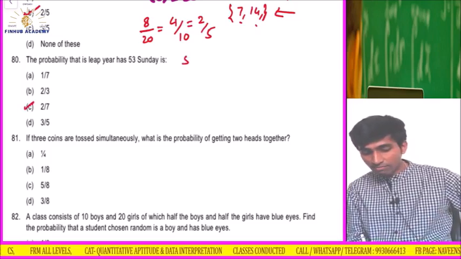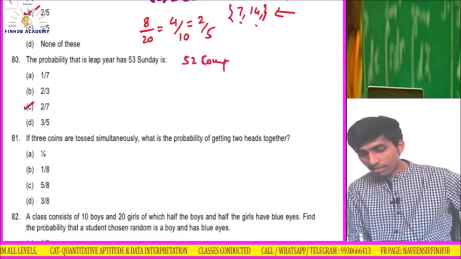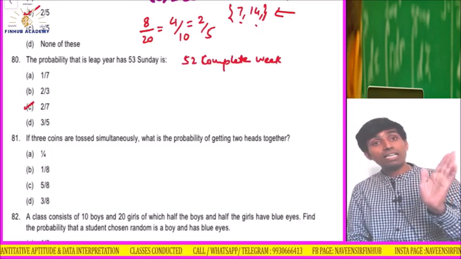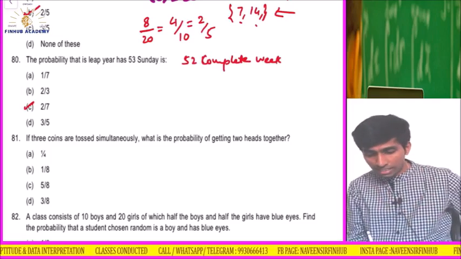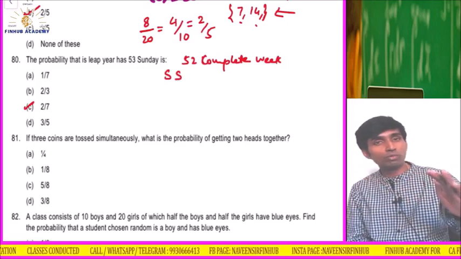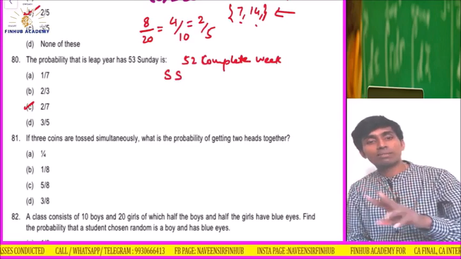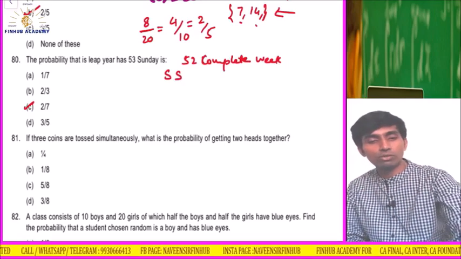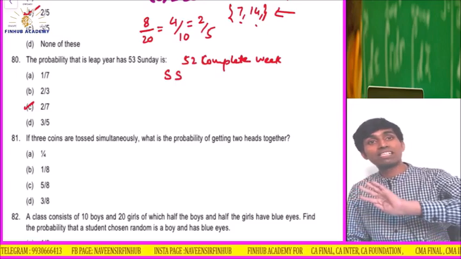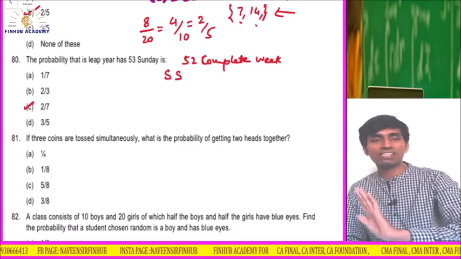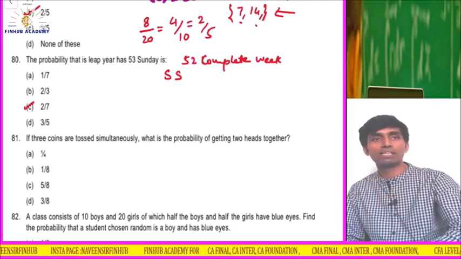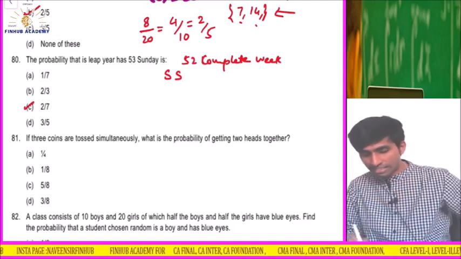Still, understand: 52 complete weeks are there, right? And then since it is a leap year, therefore 2 extra days. So that can be Saturday, Sunday. After completing the full 52 weeks in a year, 2 extra days are there. Because if you check now, 52 into 7 comes to 364. So 364 days is equal to 52 complete weeks, and then 366 days are there in a leap year. So the 2 extra days can be Saturday, Sunday.